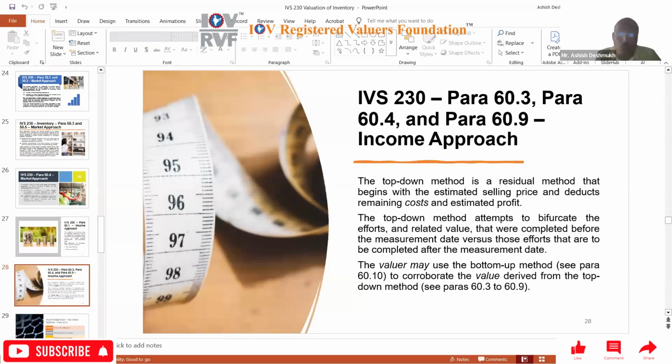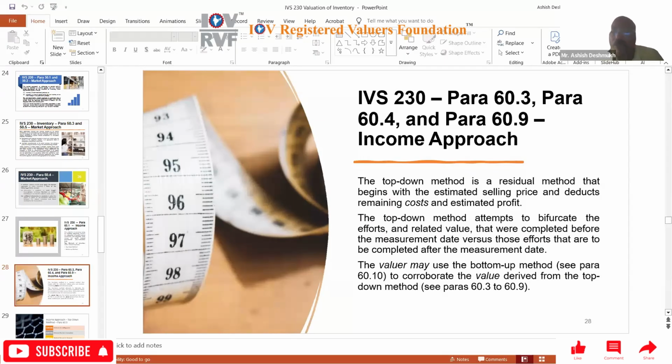So, in case of inventory valuation under income approach, the top-down method is used. It is also called a residual method, because it begins with the estimated selling price and deducts the remaining cost and estimated profit from that, and then it arrives at an inventory valuation for that particular stage.